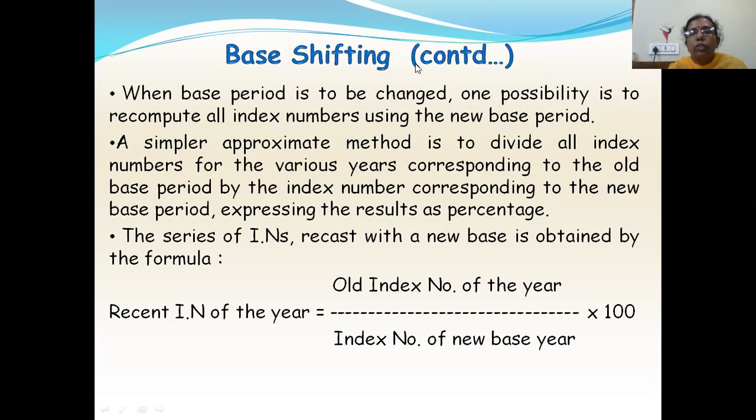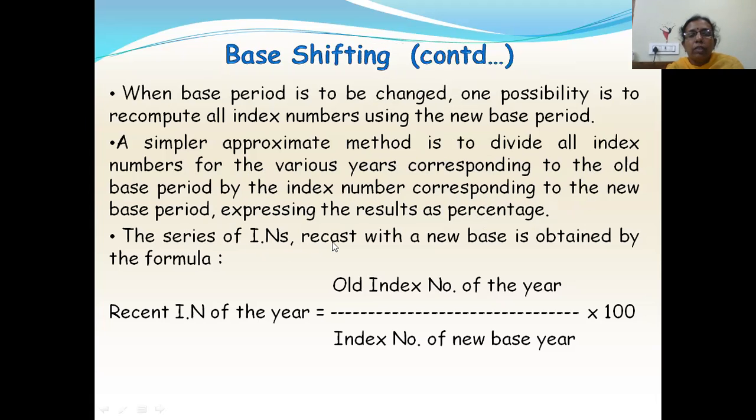When the base period is to be changed, one possibility is to recompute all index numbers using the new base period. A simpler approximate method is to divide all index numbers for the various years corresponding to the old base period by the index number corresponding to the new base period, expressing the results as percentages. That is called recasting of index numbers.